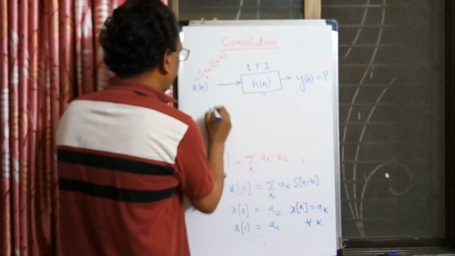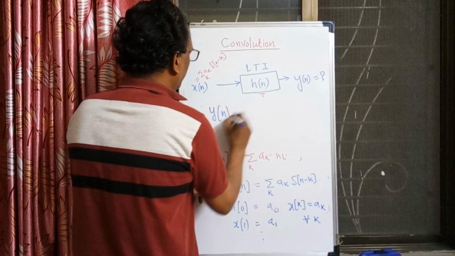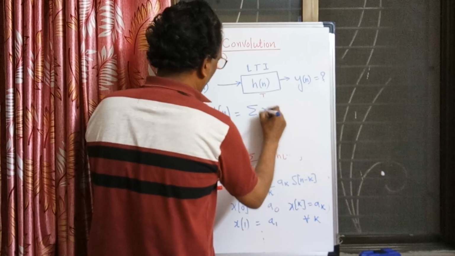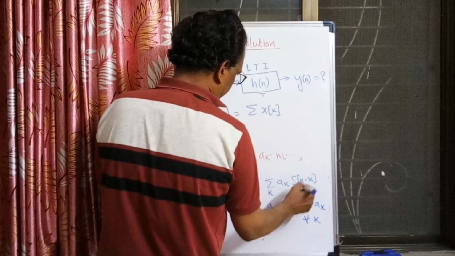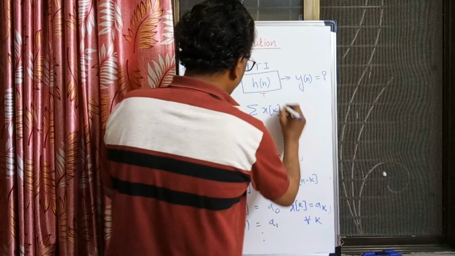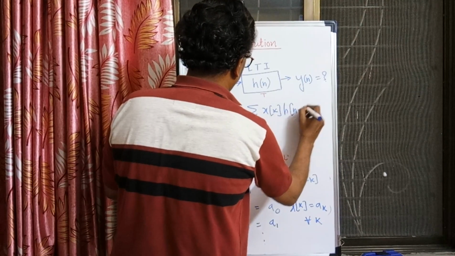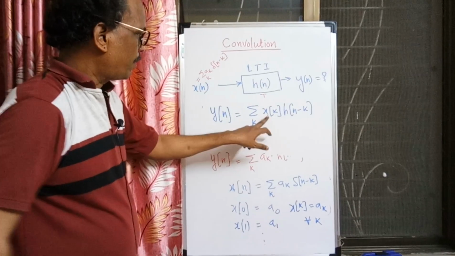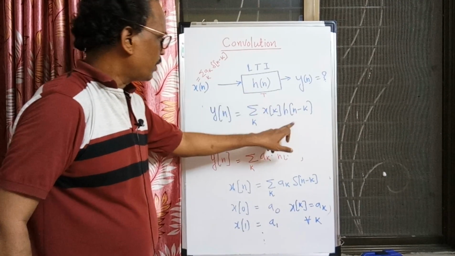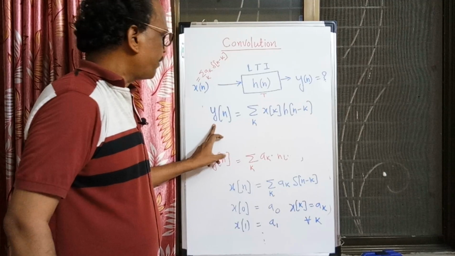So y of n is equal to summation x of k, and the response to del of n minus k is h of n minus k. Now if you look at this equation, you have the given signal x of n and the impulse response of the system, so you can always find y of n.